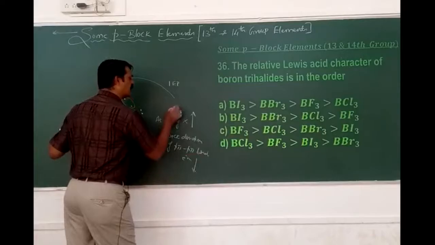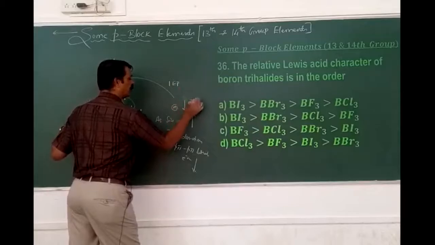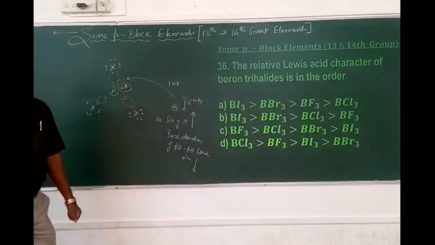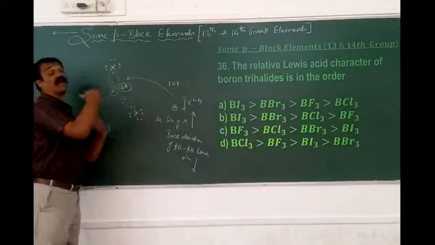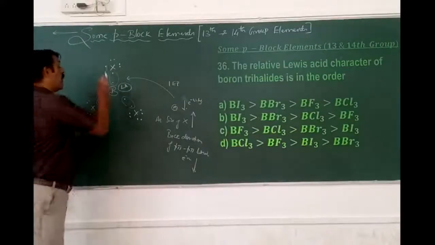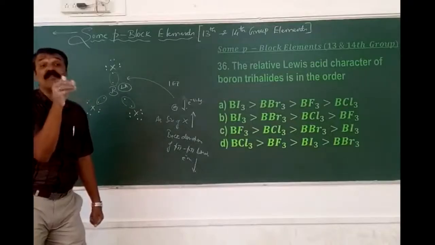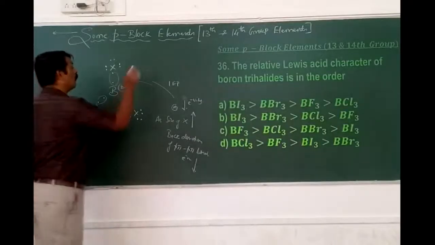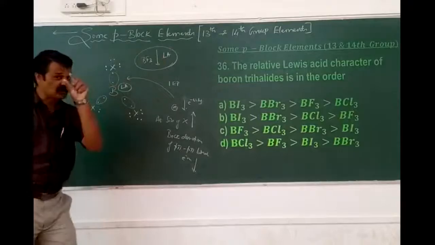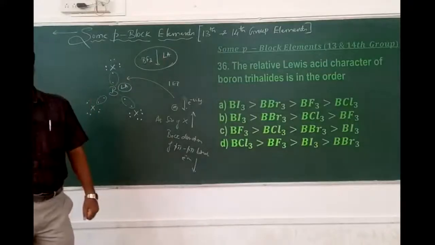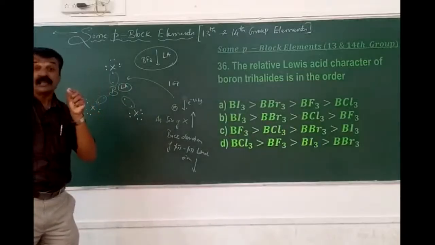As the size of the halogen increases, or indirectly there is a decrease in electronegativity, back donation plays an important role in deciding the net electron density that has to be accepted by the boron atom. Because fluorine is a very small size, the nucleus of boron has less influence with respect to attacking of the electron pair. Therefore, boron trifluoride is going to be the least Lewis acidic, because of its smaller size and higher electronegativity. Which has the larger size here? It is iodine. Iodine is having this one, meaning the back donation is less.